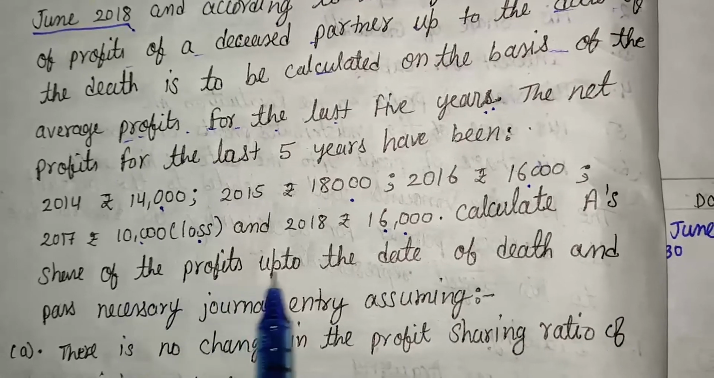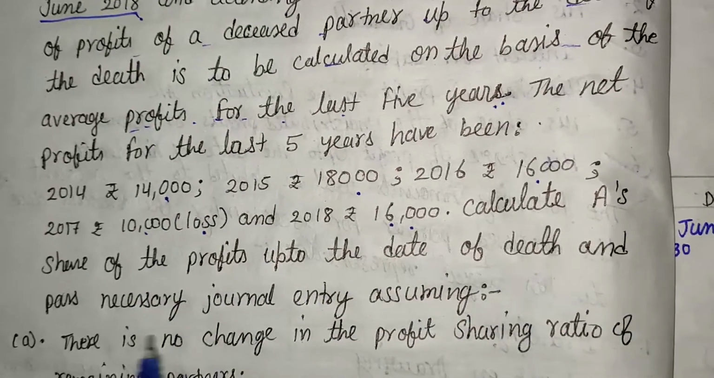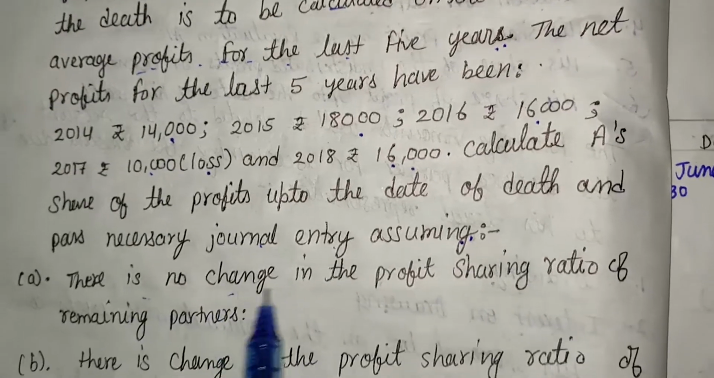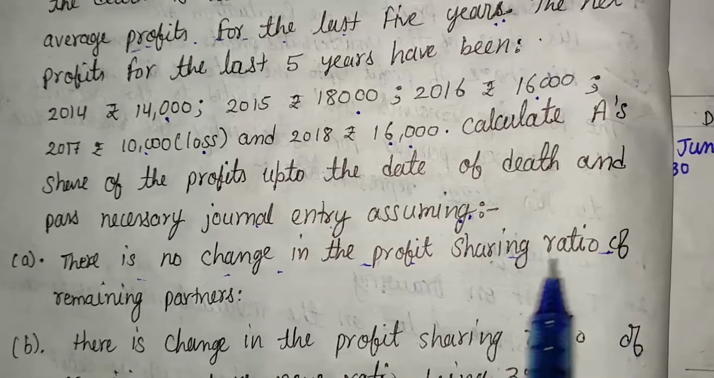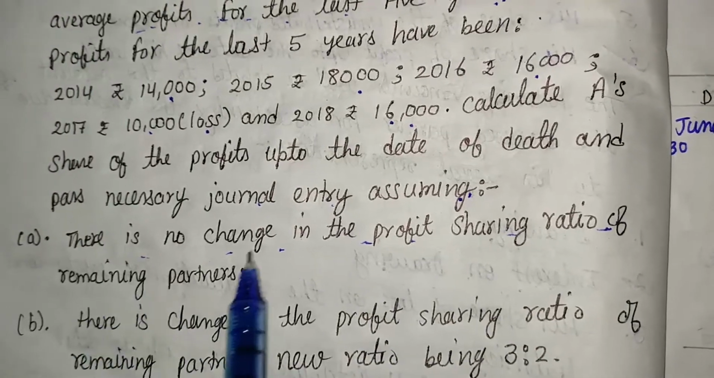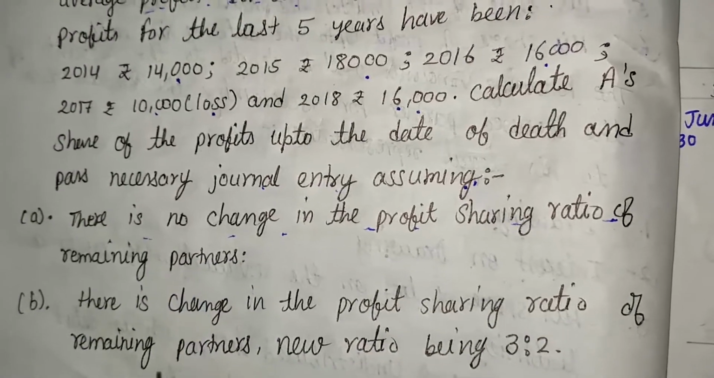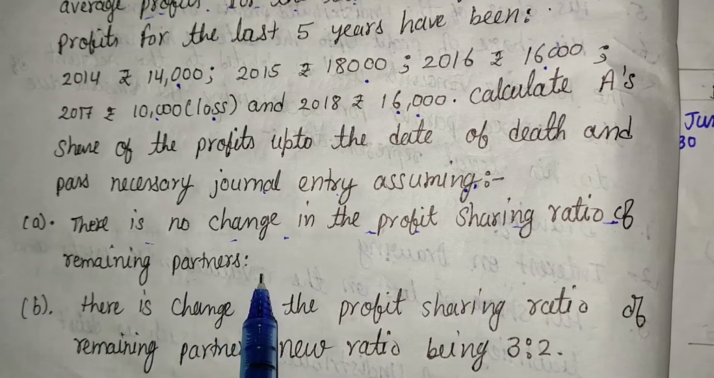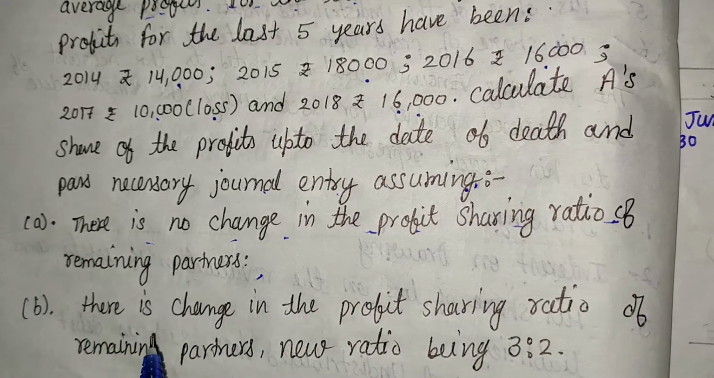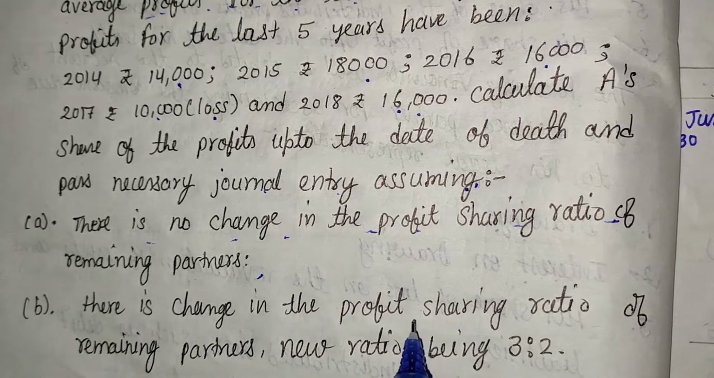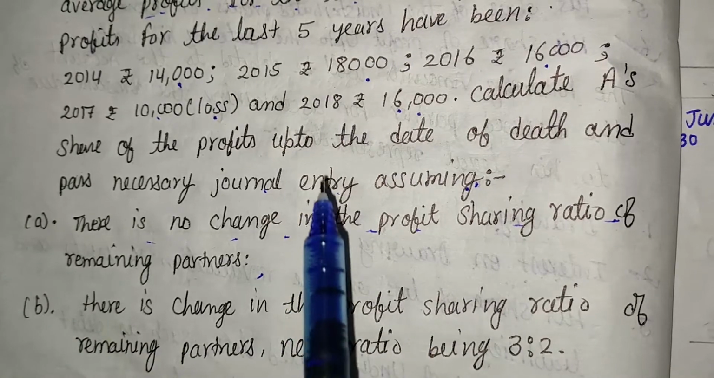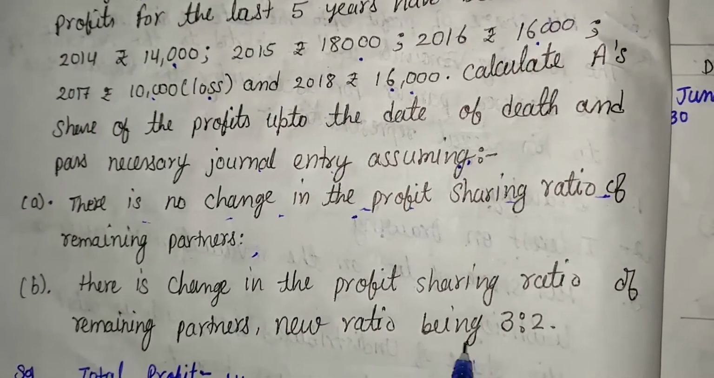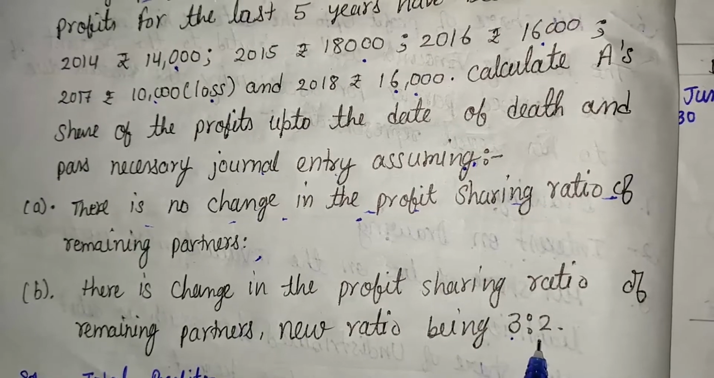Calculate A's share of profit up to the date of his death and pass the necessary journal entry. Assume that there is no change in the profit sharing ratio. It means the ratio should be the same among the remaining partners. And the second part is that there is a change in the profit sharing ratio. So in this question there are 2 parts. The first part is there is no change in the ratio. In the second part, the ratio is given as 3:2.